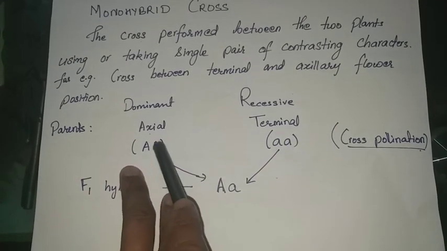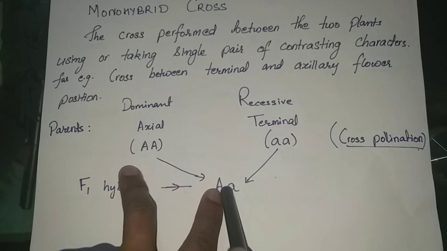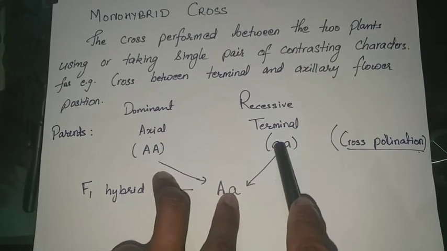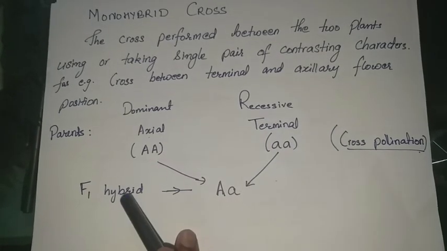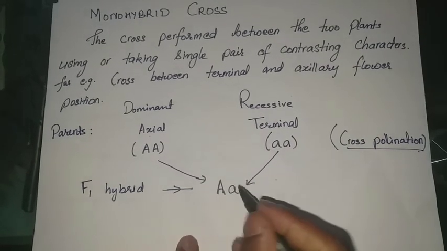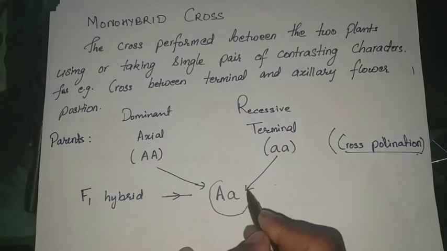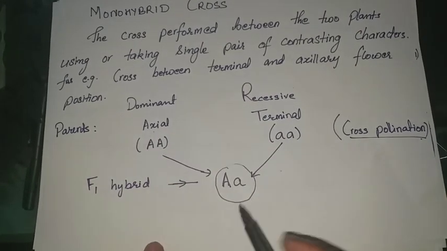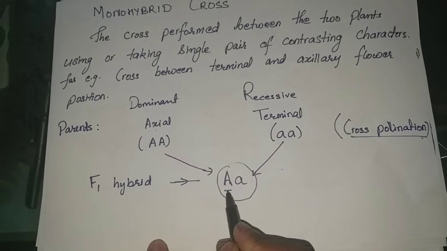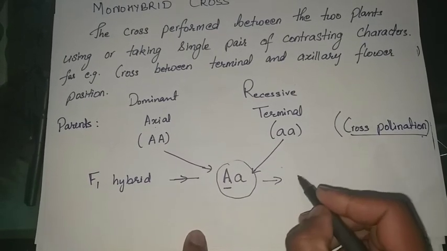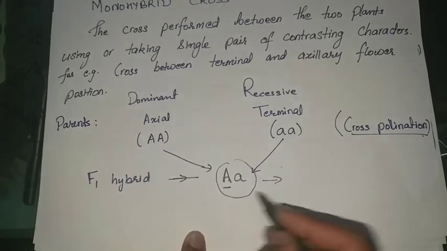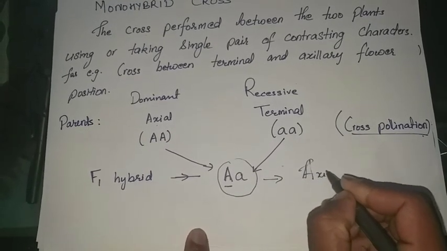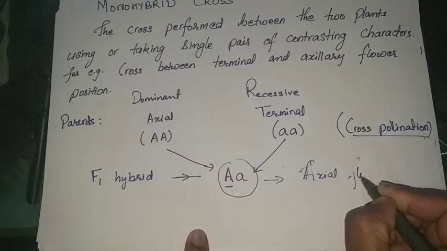So one capital A from the axial plant, and small a from the terminal flowering plant. So in the F1 hybrid we see the combination of both the axial as well as terminal. But since axial is dominant, this plant bears axial flowering.